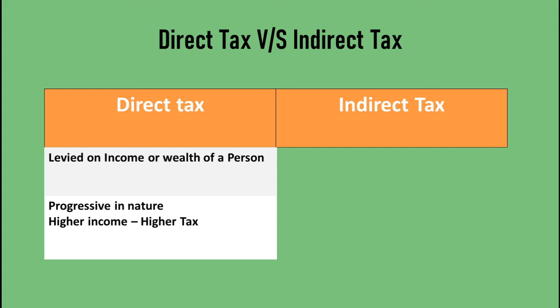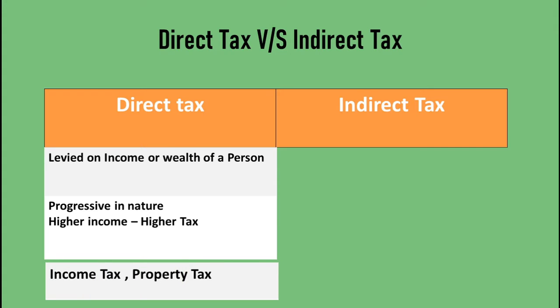So what is the logic behind this? Who gets benefited? The poor get benefited, because if a person earns a lower income, he has to pay lower tax. It is known as progressive. Higher income, higher tax; lower income, lower tax. Examples of direct taxes: income tax, property tax, etc.